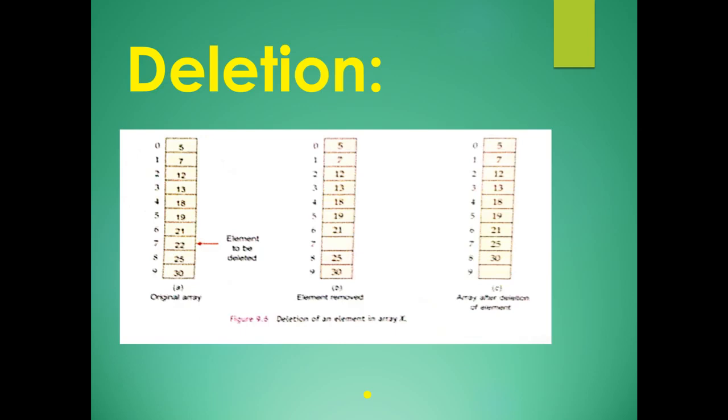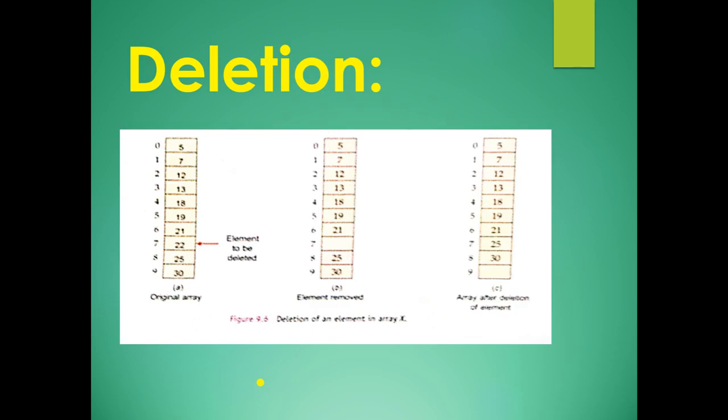Next is deletion. In this, the element is removed and the elements are shifted towards the downside. Downwards you have to shift the elements. For example, you want to delete the element 22, so that the element 21 will shift to the